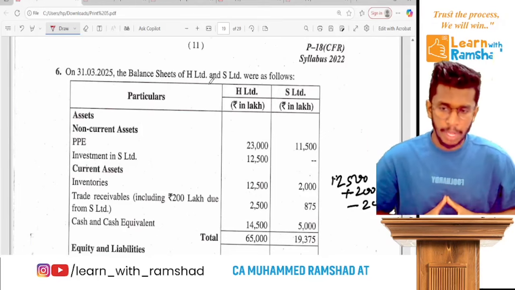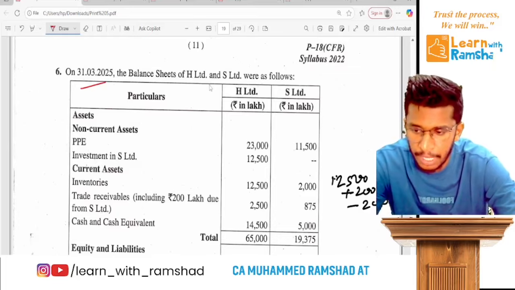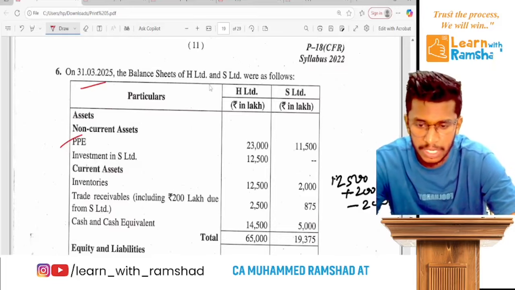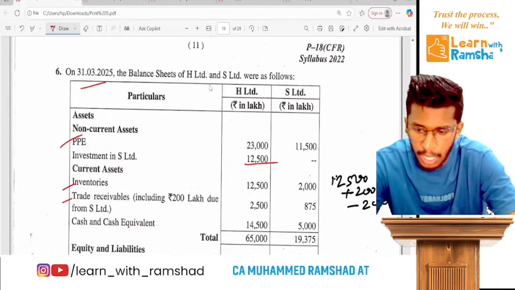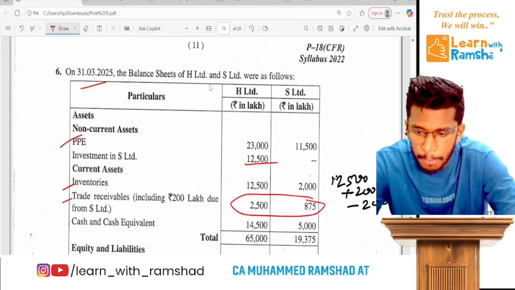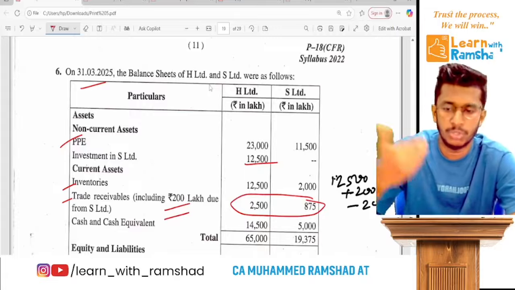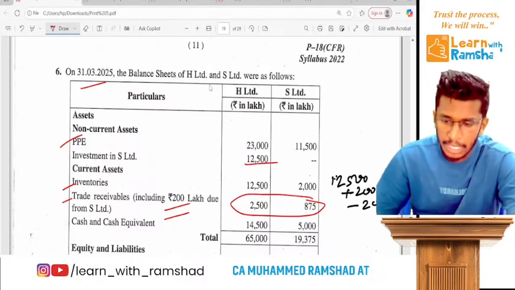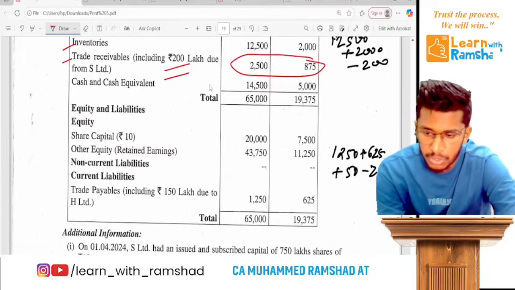Ready? Now remember, they gave you a balance sheet on 31st March 25. There you have PP, investment in S Limited 12,500, inventory, trade receivable. Out of the trade receivable amount, 200 is due from S Limited. That's a common item, mutual owing. You have to delete it. Clear? That's it. Then cash and cash equivalent you have. Then share capital, other equity, trade payable.